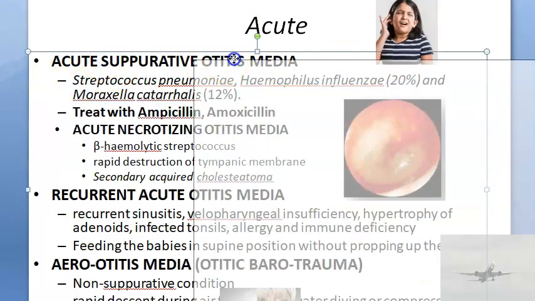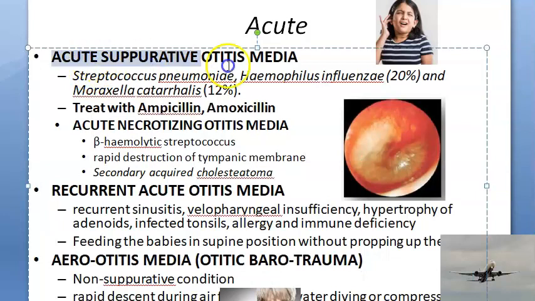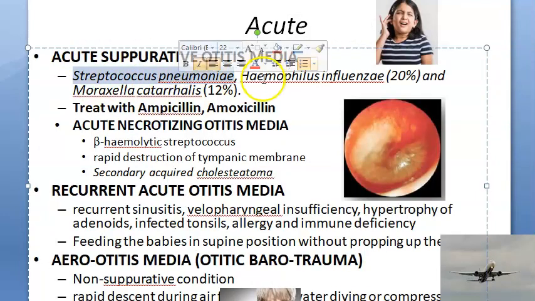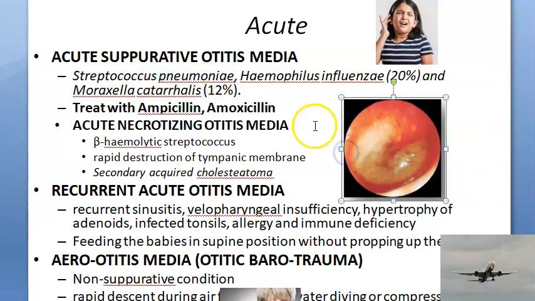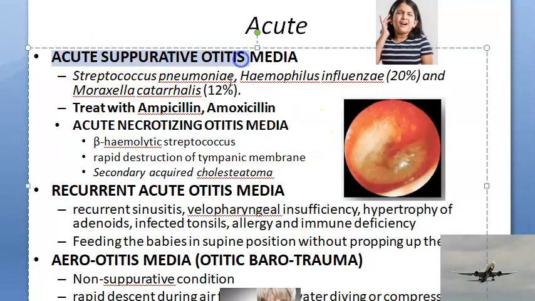First, let us look at acute suppurative otitis media, guys. Acute suppurative otitis media is because of bacteria, right? So which type of bacteria? Streptococcus pneumoniae, Haemophilus influenzae, Moraxella catarrhalis, all these are bacteria which can invade your tympanic cavity, that's your middle ear, and cause otitis media. This will be suppurative because it's purulent, right? Bacteria, pus. So it will be an acute condition. So how will you treat it? With antibiotics like ampicillin and amoxicillin.